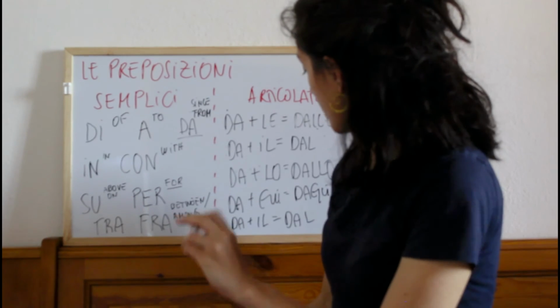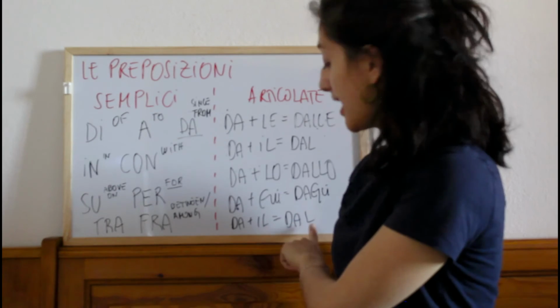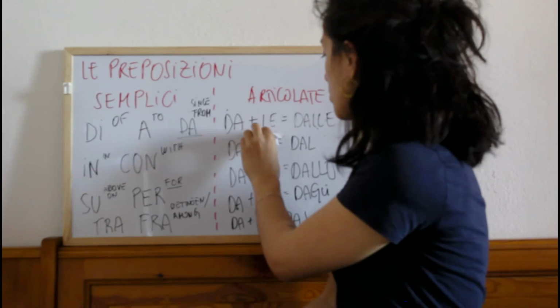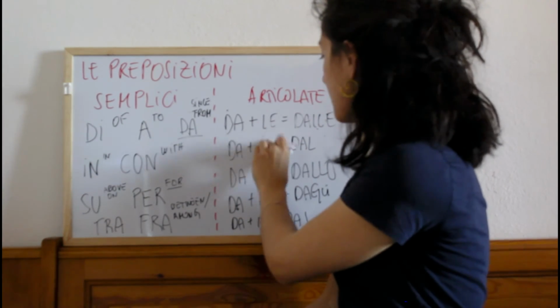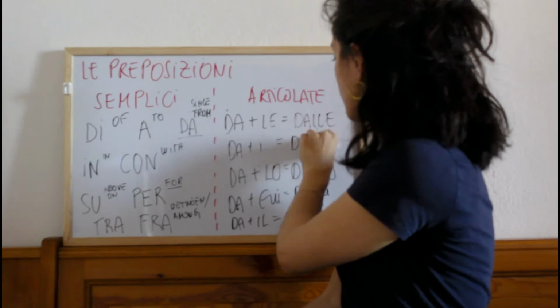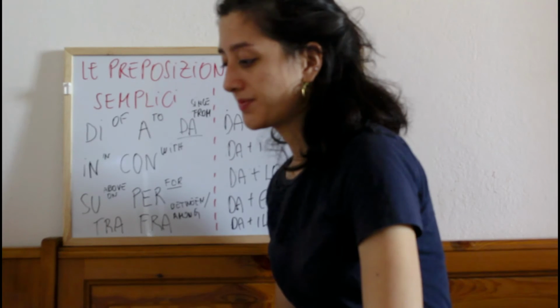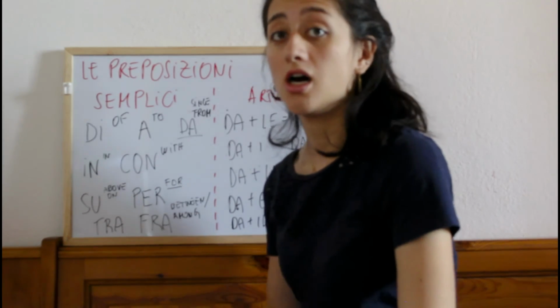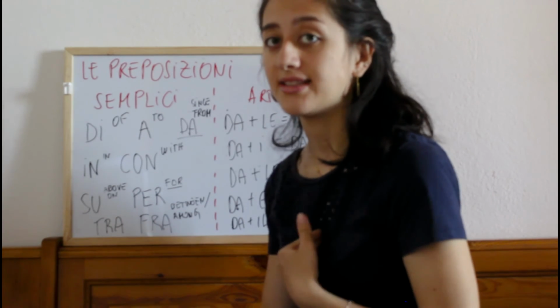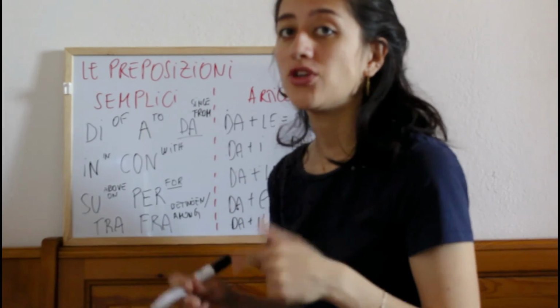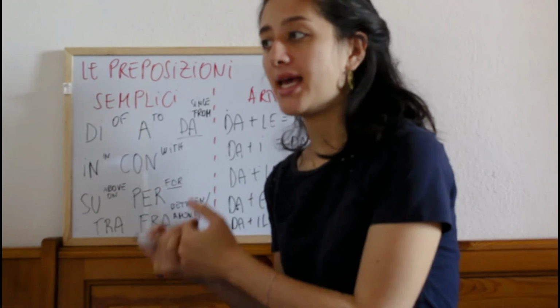Okay, and then we have the plural of dal, which is dai. So da plus i becomes dai. I come from my friends, male plural. Io vengo dai miei amici.